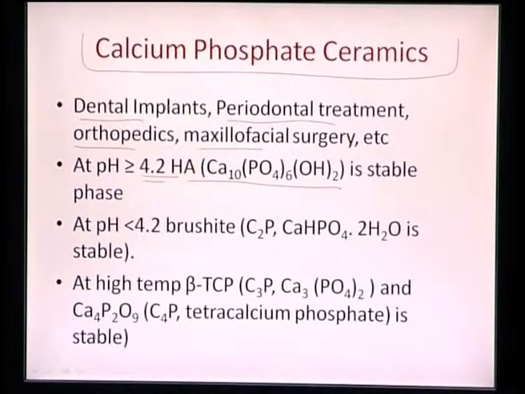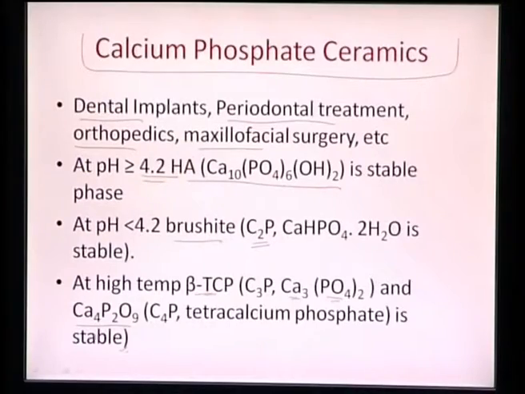At less than 4.2, brushite, which is CaHPO4·2H2O, is stable. At high temperature, beta tricalcium phosphate, Ca3(PO4)2, is much more stable. And again at high temperature, we also have tetracalcium phosphate, which is Ca4P2O9, stable at very high temperatures.